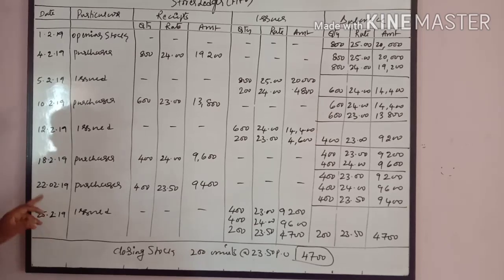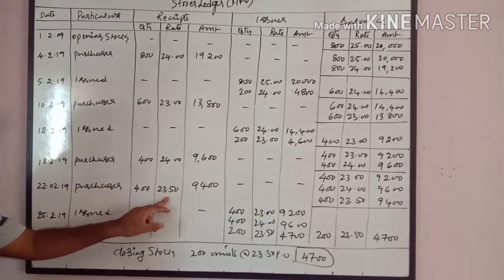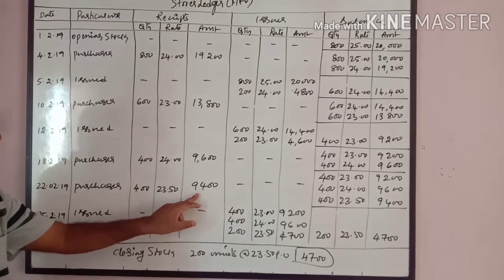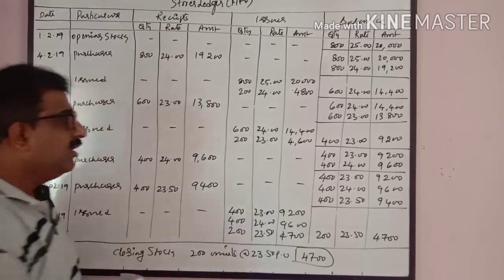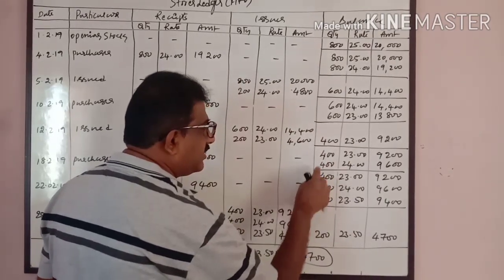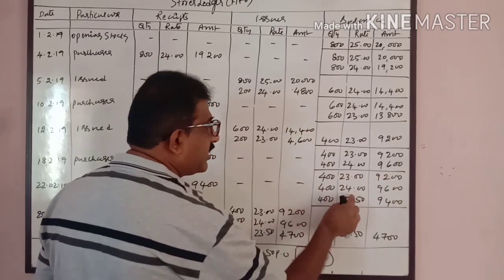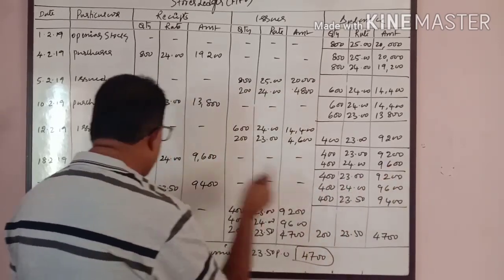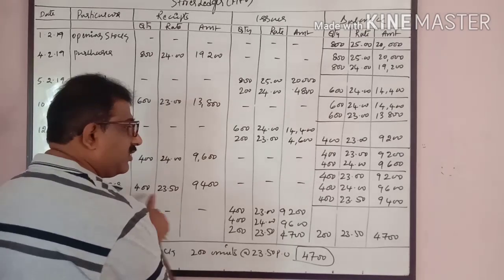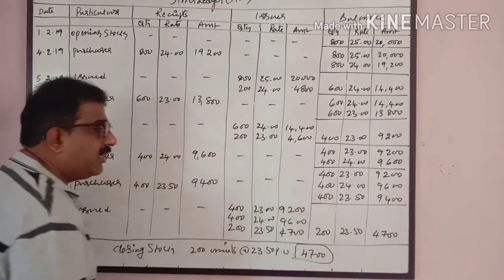Now on 22nd, again we have purchased 400 units at the rate of 23.50 per unit, it comes to 9400. First I will take these two balances here and carry them forward: 400 units at the rate of 23, 9200, 400 units at the rate of 24, 9600, and the new stock purchase, 400 units at the rate of 23.50, 9400.